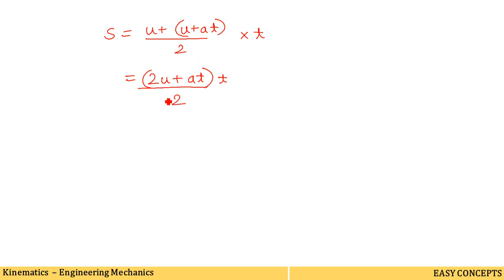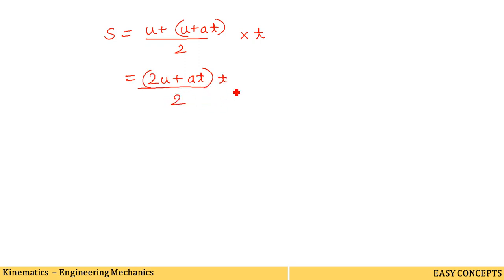So this s will become equal to (u plus v) by 2 into t, where we replace this v by u plus at. Actually this t was in division with s, so we have transferred it to the right-hand side and it becomes a multiplication. Now u plus u means 2u, so we write 2u plus at, into t, whole divided by 2.